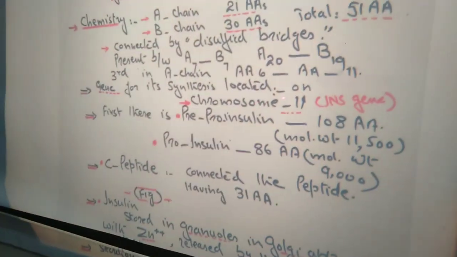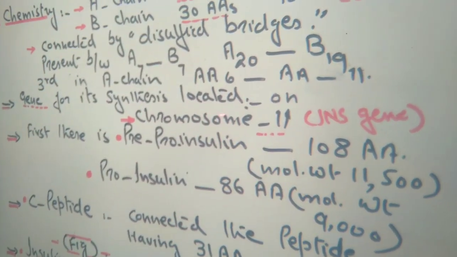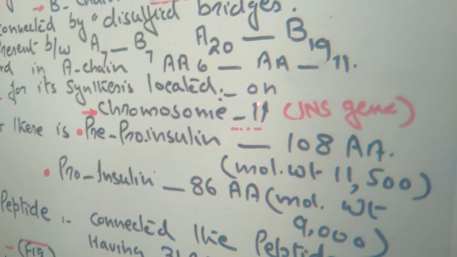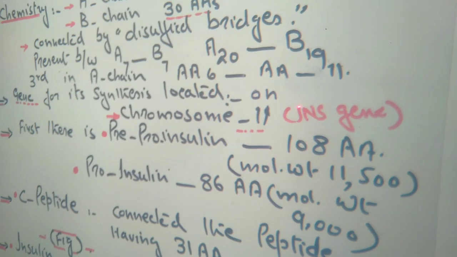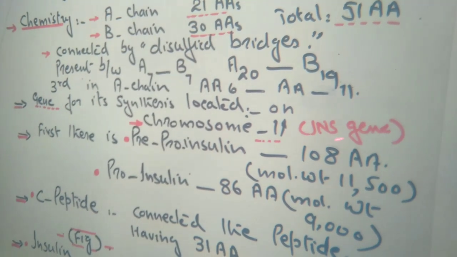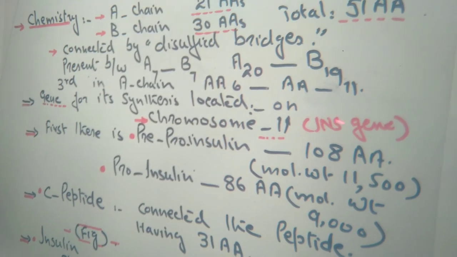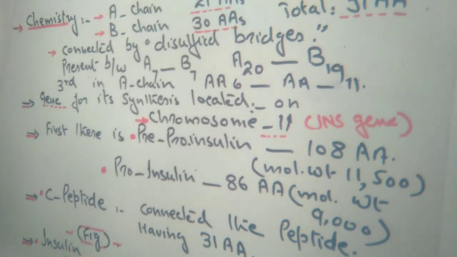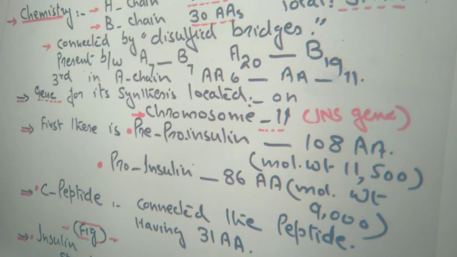Now the gene which is responsible for the synthesis of insulin is usually located on chromosome 11. This gene is also known as the INS gene, meaning insulin gene. This gene is responsible for the synthesis of insulin, and it is present on chromosome 11.